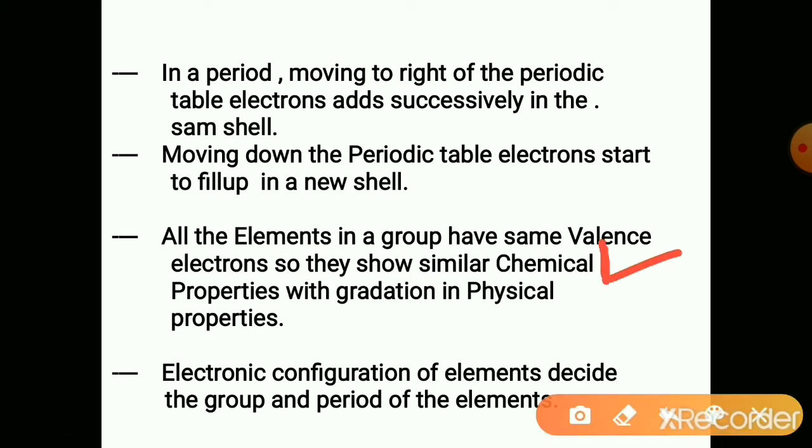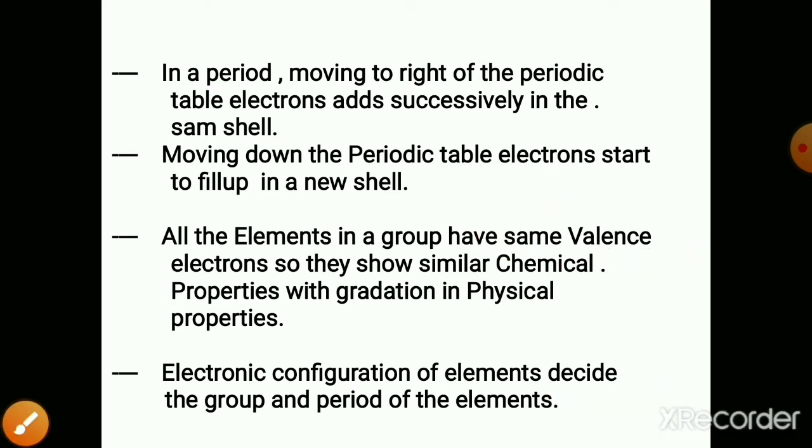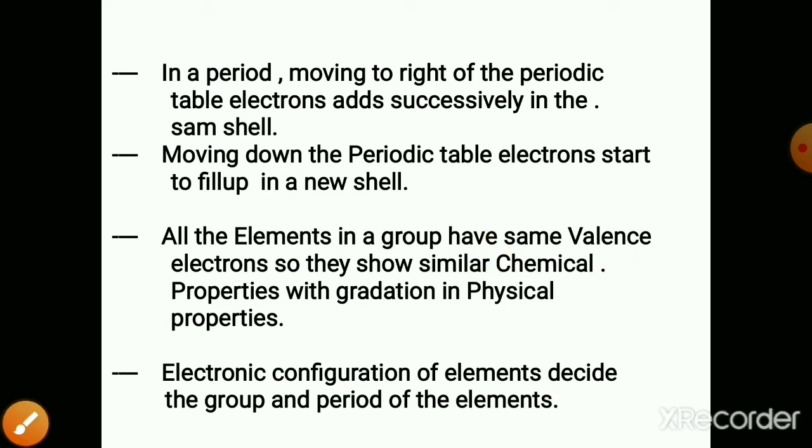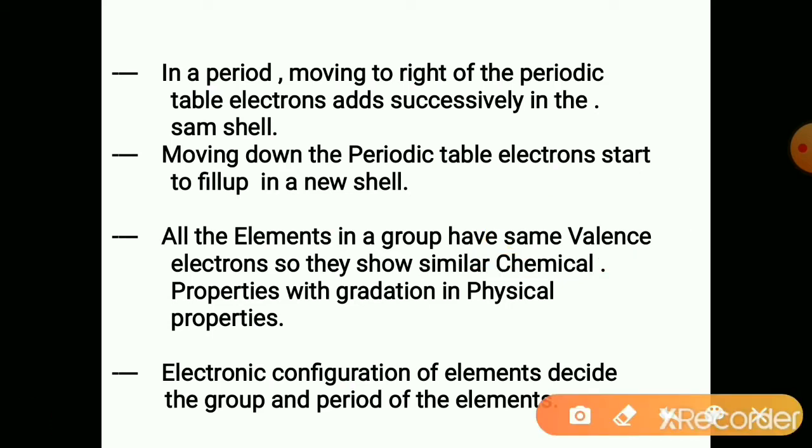Elements in a group have the same valence electrons, and valence electrons decide the chemical properties. Valence electrons only decide the chemical properties. That is why, as they have the same valence electrons, they all show similar chemical properties. Electronic configuration of elements decides the group and period of the elements.